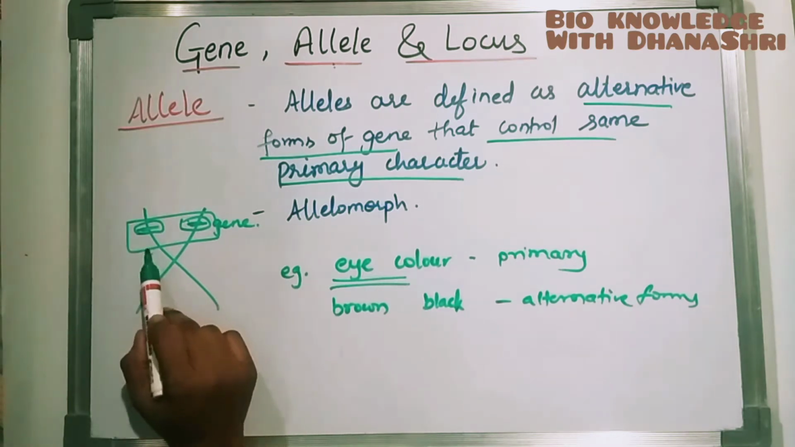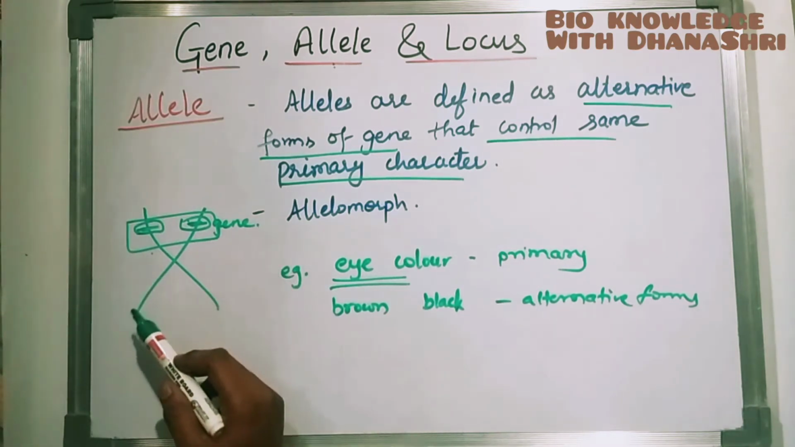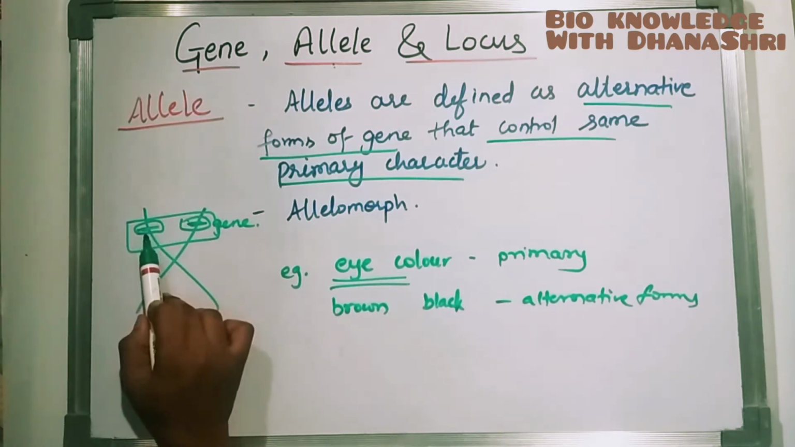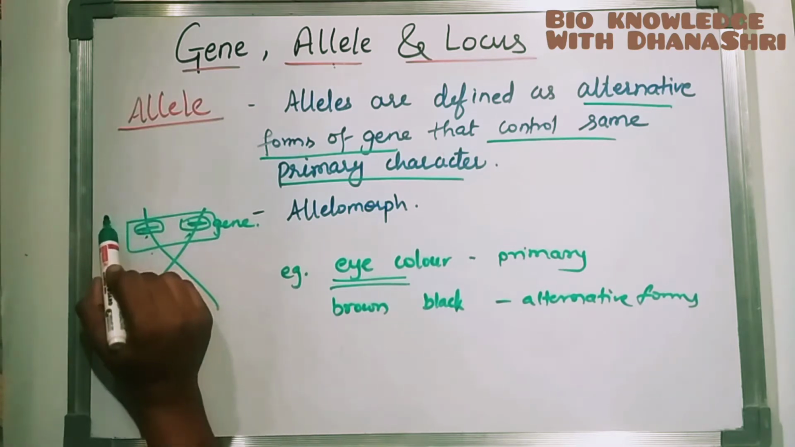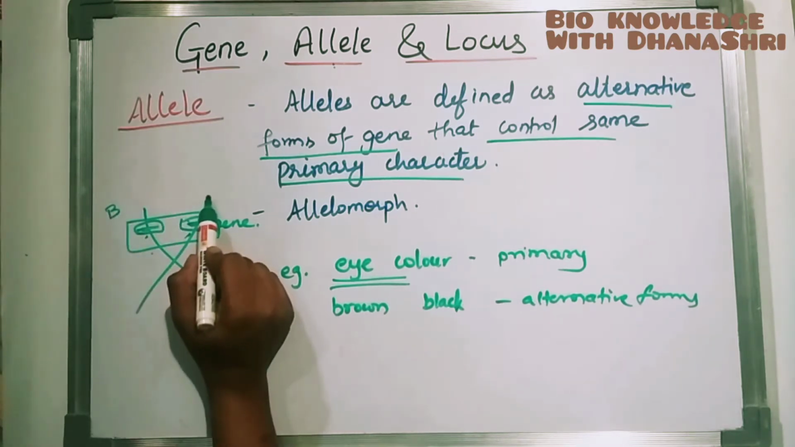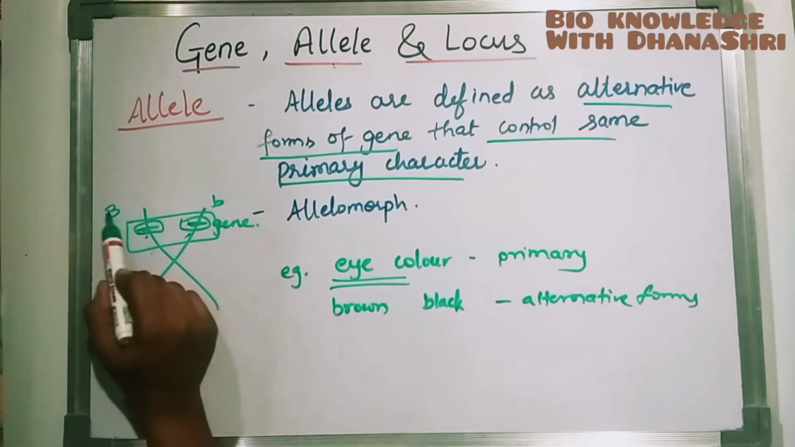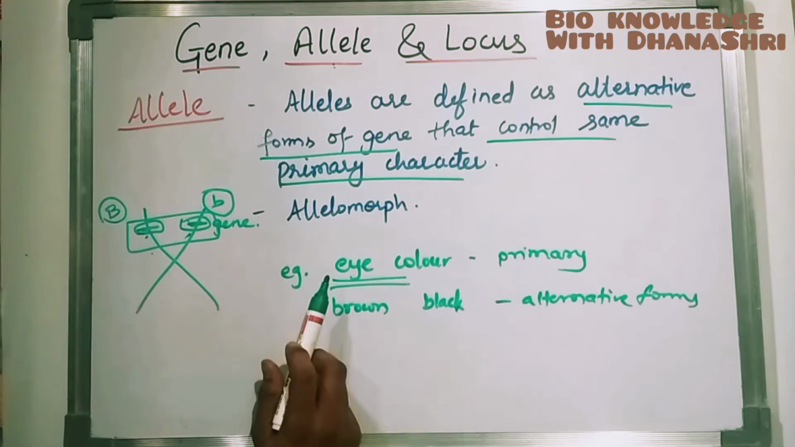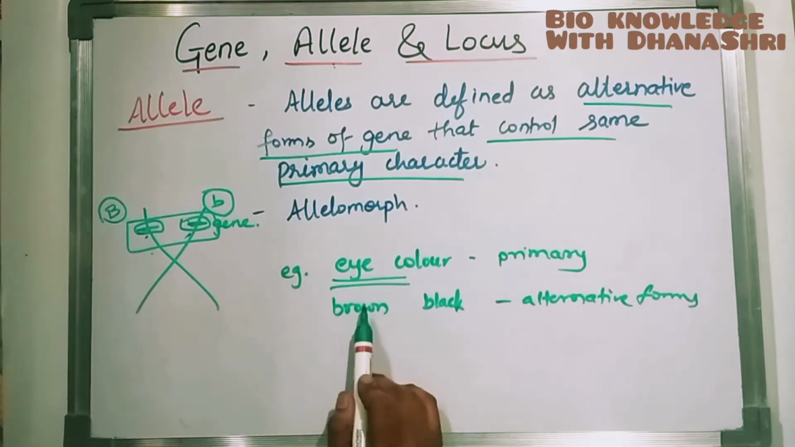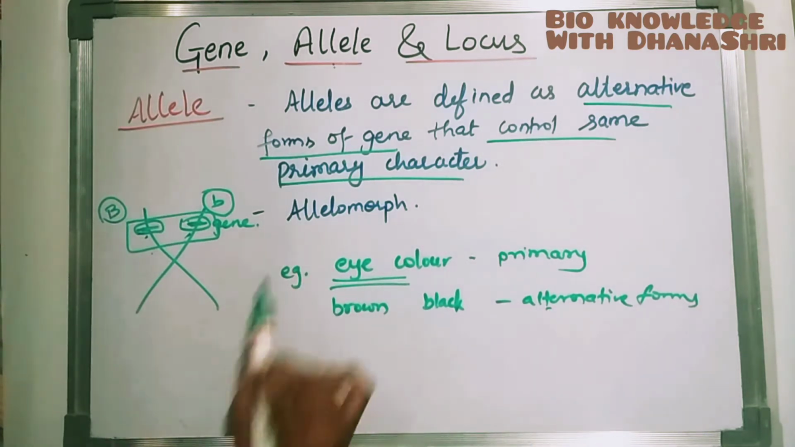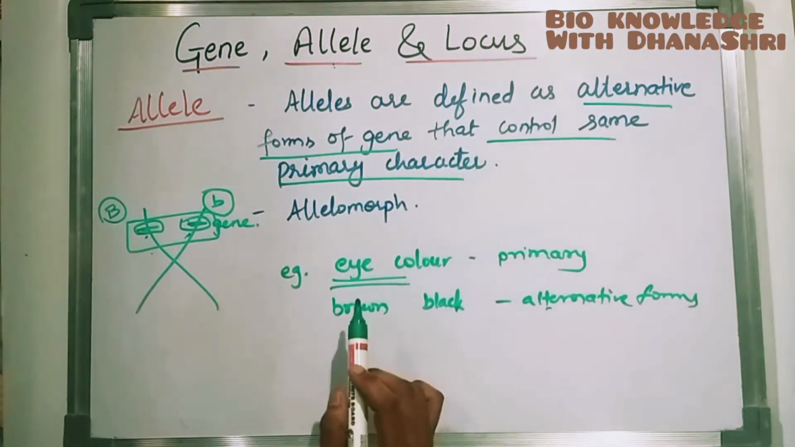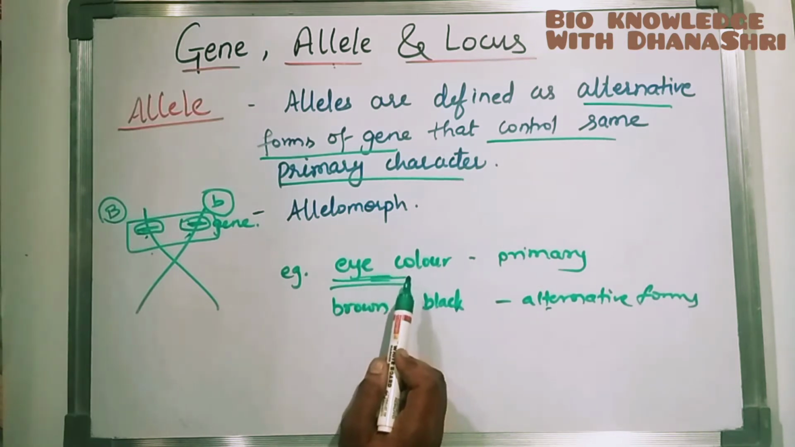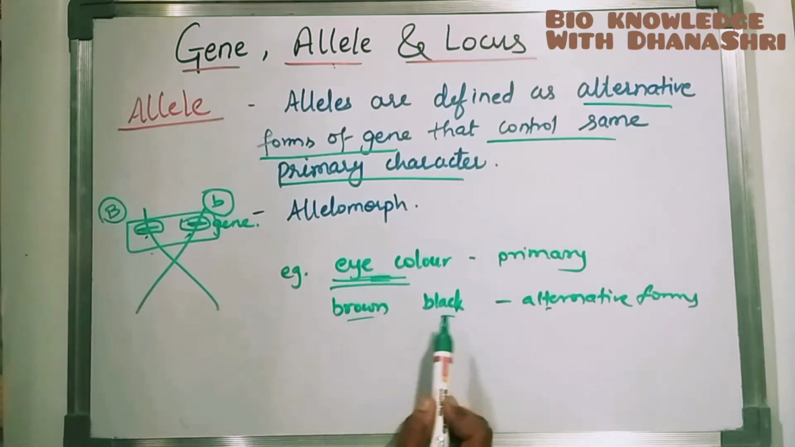Alleles are alternative forms of gene. Alternative means available as another possibility. The possible ways are brown or black. Suppose we denote one by capital B and the other by small b. In the next generation, either the capital B will be expressed or the small b will be expressed, based on crossing over. That is called allele. Alleles are defined as alternative forms of gene that control the same primary character. The primary character is eye color, and the alternative forms are brown or black.